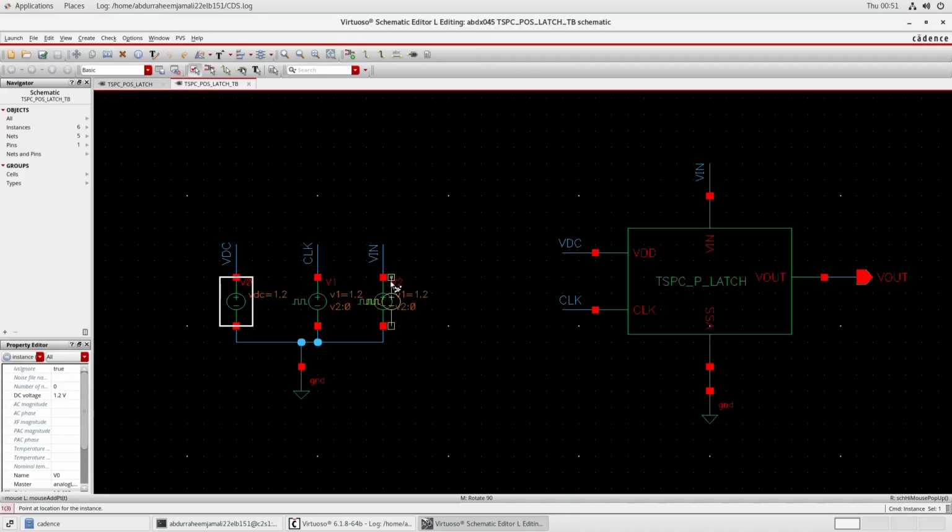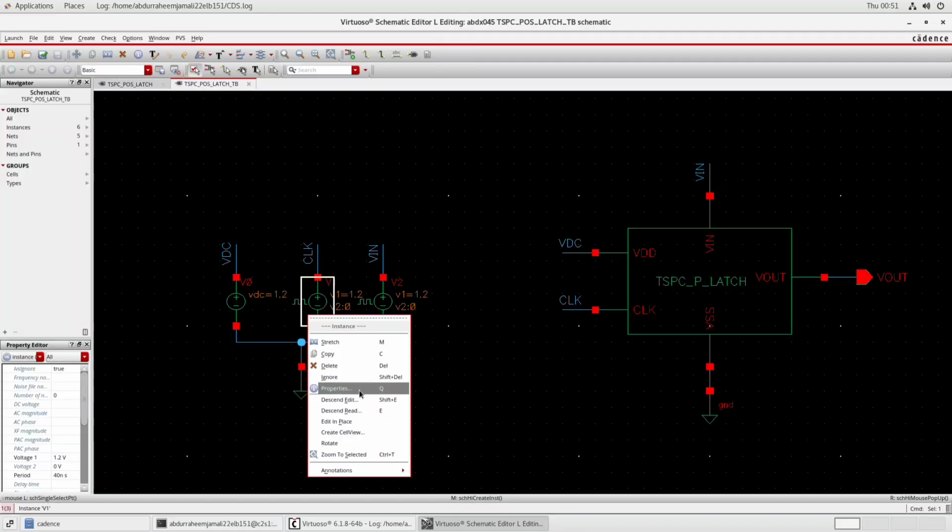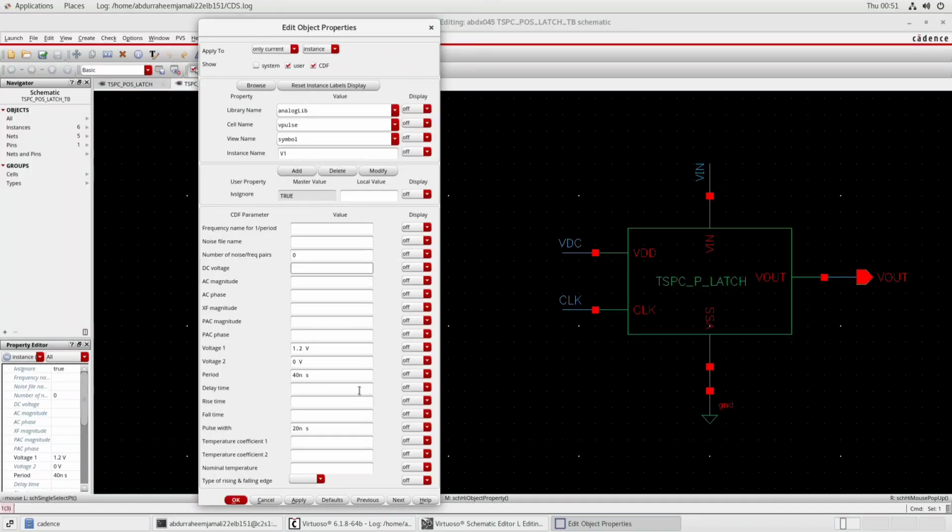Since I have already placed these two voltages here as well as here, I will just click on escape to get rid of it. And after that, for configuration of these two pulses, click on this. When it gets highlighted, right click, and then click on Q properties, and set voltage 1 to be 1.2 volt, voltage 2 to be 0 volt, and period to be 40 nanoseconds, and pulse width to be half of the period, which is 20 nanoseconds. After configuring this much, click on OK.